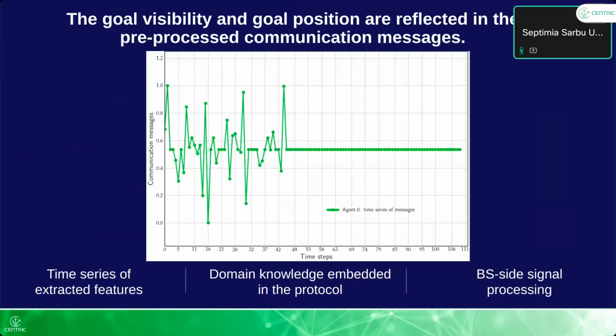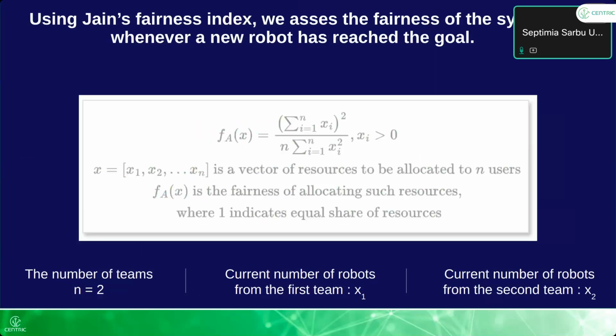So let's have a brief look at the figure I showed previously, where I show how communication messages vary in time. The base station has a logical formula, and it checks that formula to see when it becomes true, because as time progresses, the base station gets more and more communication messages, so more and more information about what is happening in the system. For example, at this time point, the formula will become true, so the base station knows that an agent has reached the goal.